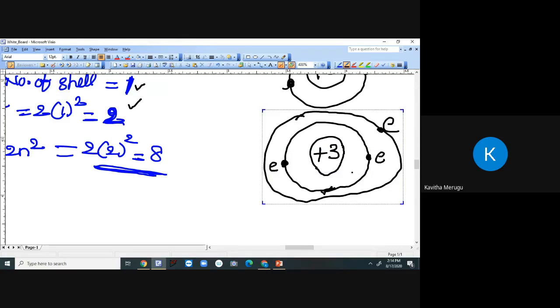Lithium has 3 protons and 3 electrons. In the first shell, you can accommodate 2, so I have accommodated only 2 electrons. The third electron will be pushed to orbit number 2, that is shell number 2. So this is all about atomic structure.